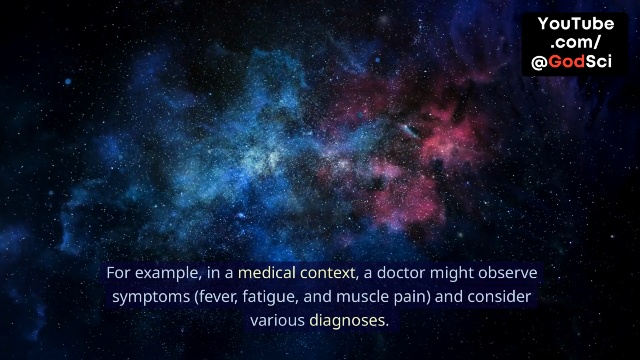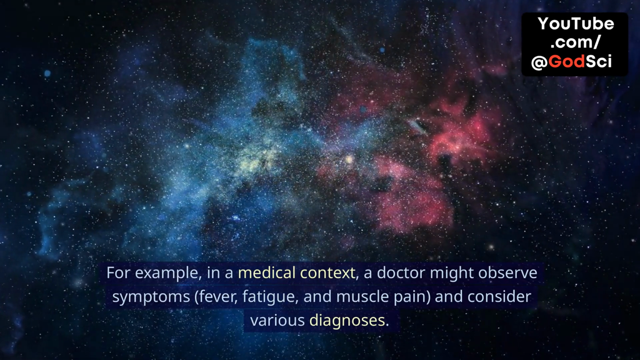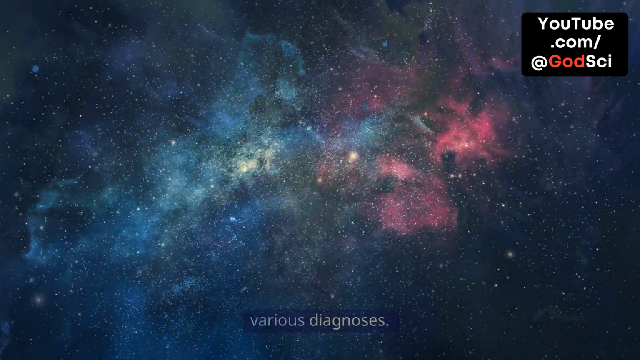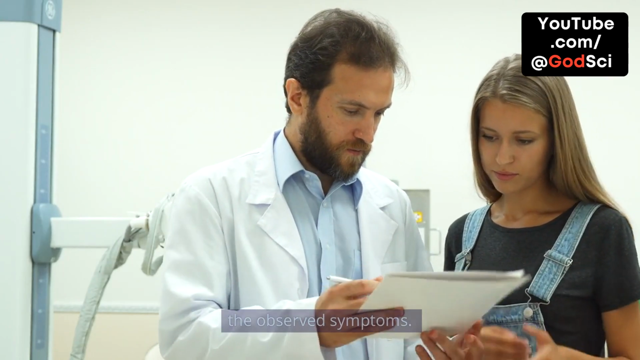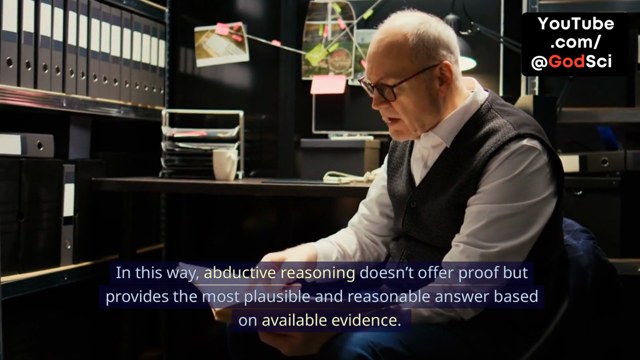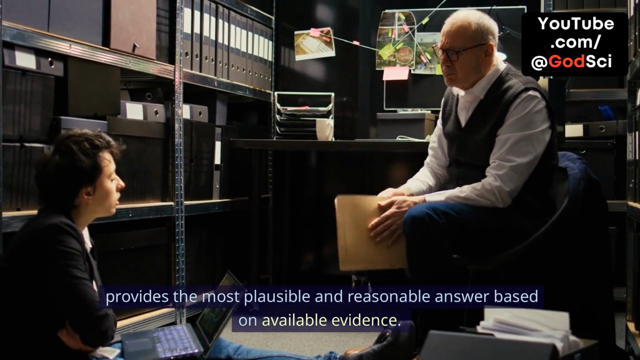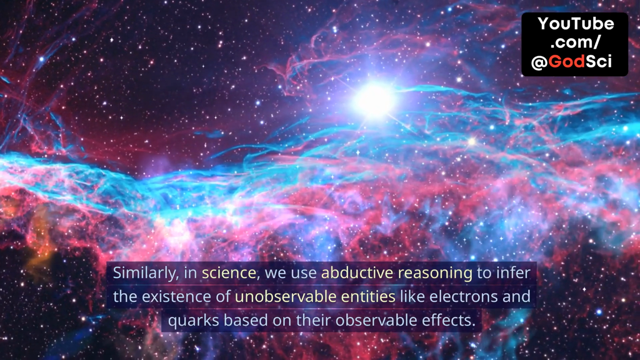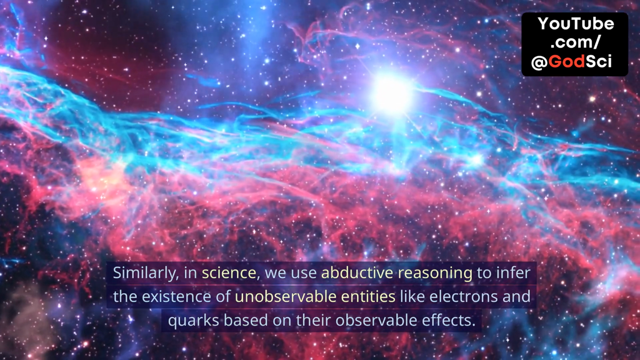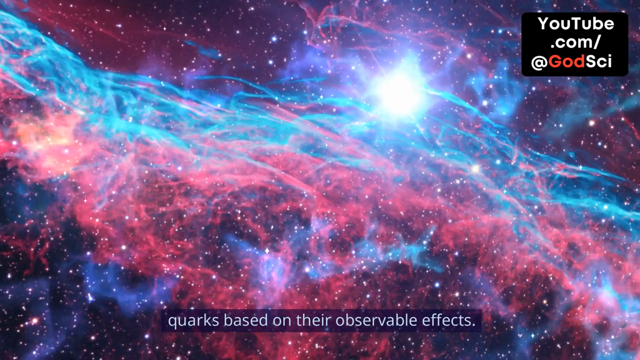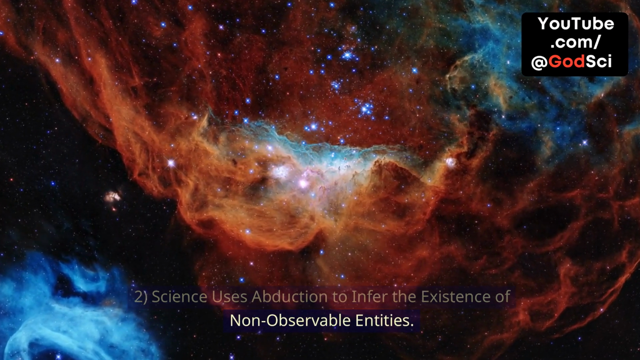For example, in a medical context, a doctor might observe symptoms, fever, fatigue, and muscle pain, and consider various diagnoses. The doctor then selects the diagnosis that best explains the observed symptoms. In this way, abductive reasoning doesn't offer proof but provides the most plausible and reasonable answer based on available evidence. Similarly, in science, we use abductive reasoning to infer the existence of unobservable entities like electrons and quarks based on their observable effects.